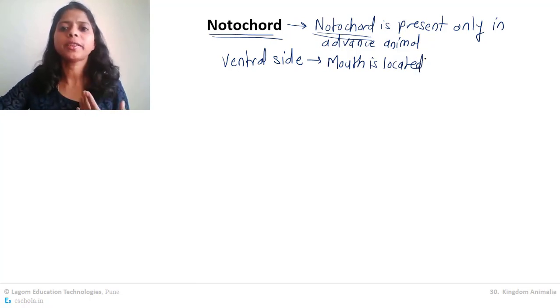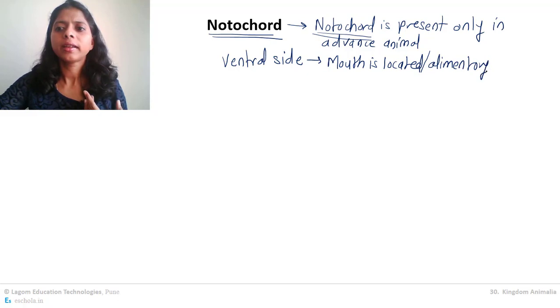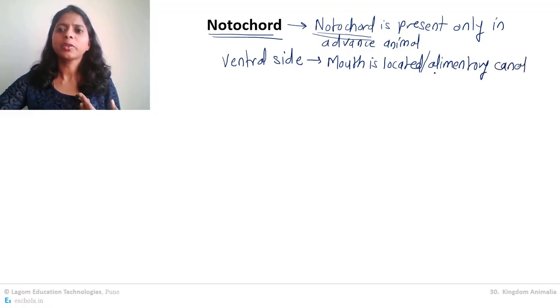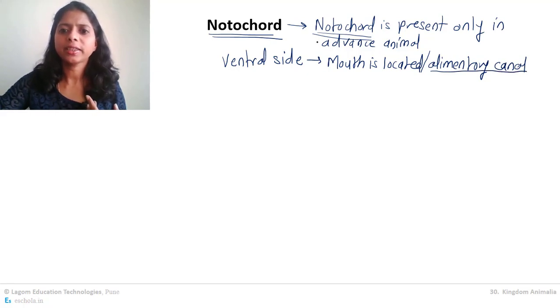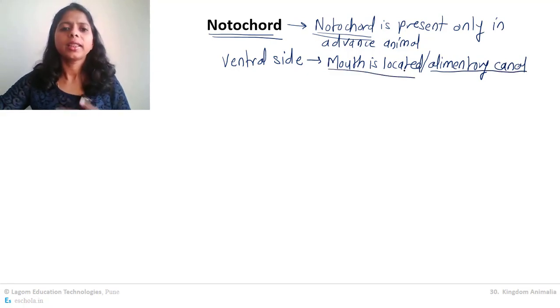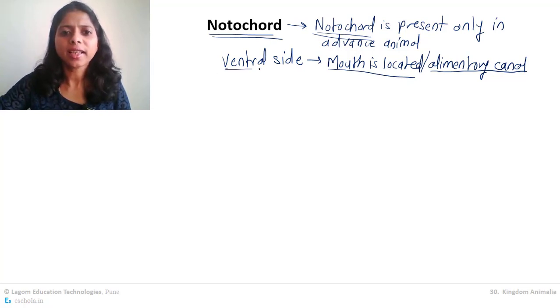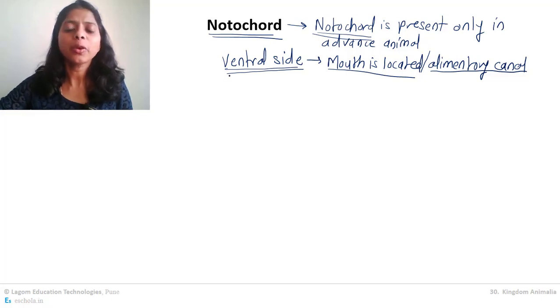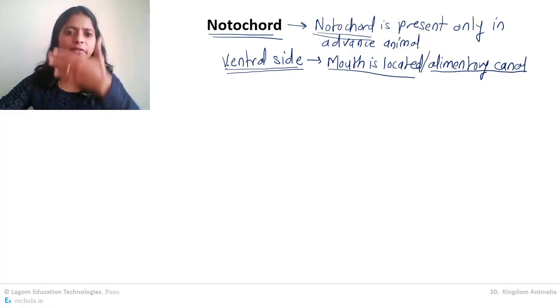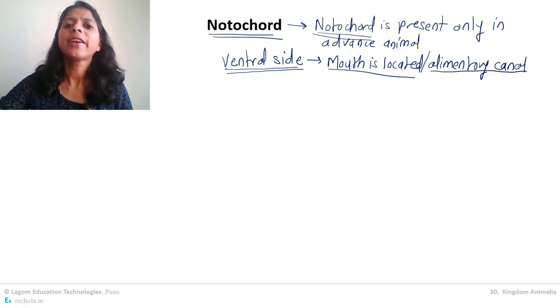Or more specifically, where our alimentary canal is. Alimentary canal means digestive system. So the side of our body where our alimentary canal, our digestive system, is located is the ventral side. Even the heart and even the lungs are located on the ventral side. So this front side of my body is the ventral side.